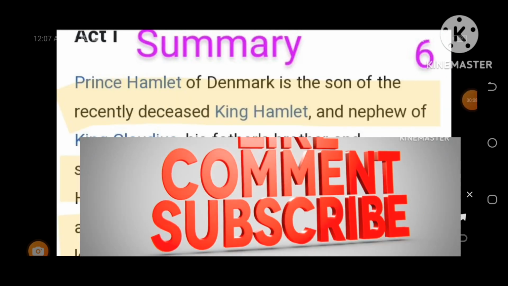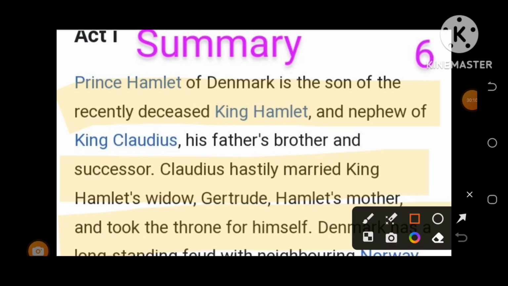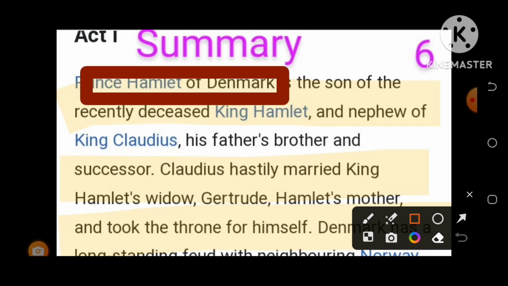After the brief summary of the characters and the brief summary of this tragedy, I want to discuss the complete tragedy act wise, right? So Prince Hamlet of Denmark is the son of recently deceased King Hamlet.